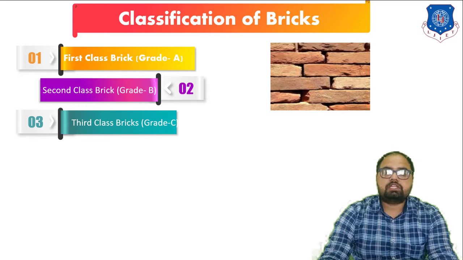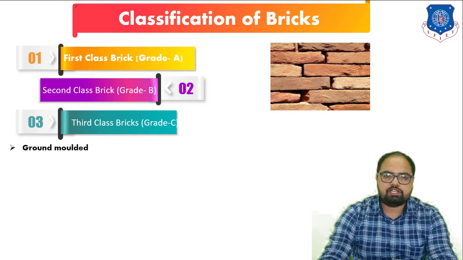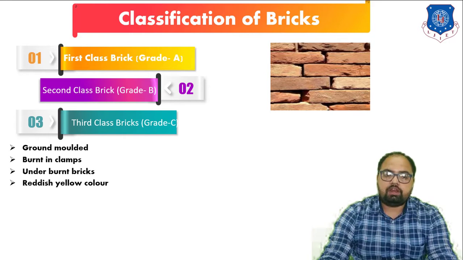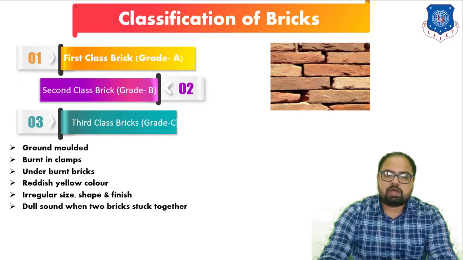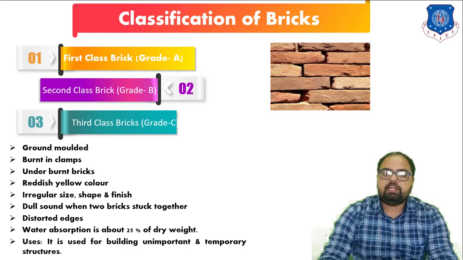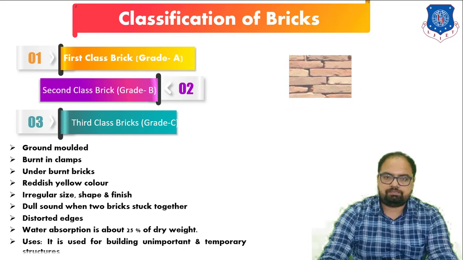The third type is the third class brick, which is also called grade C bricks, which you can see in the image. It is ground molded, burnt in the clamps, underburnt bricks, reddish yellow color, irregular size, shape and finish, dull sound when two bricks are struck together, distorted edge. Water absorption is about 25% of the dry weight, and it is used for building unimportant and temporary structures.